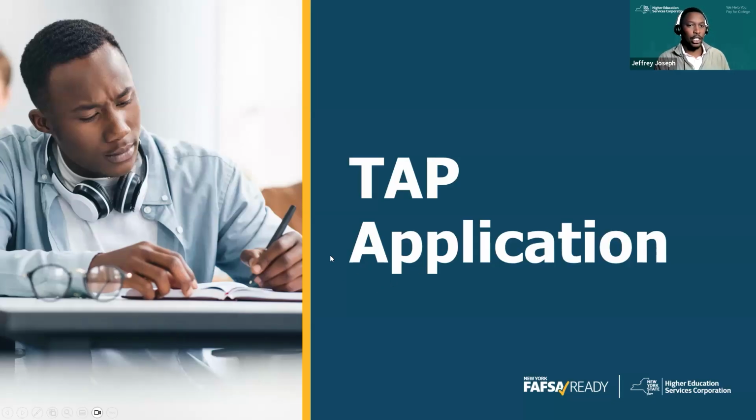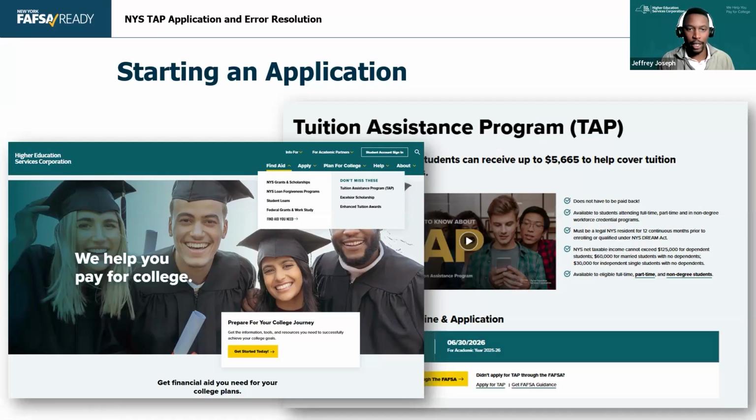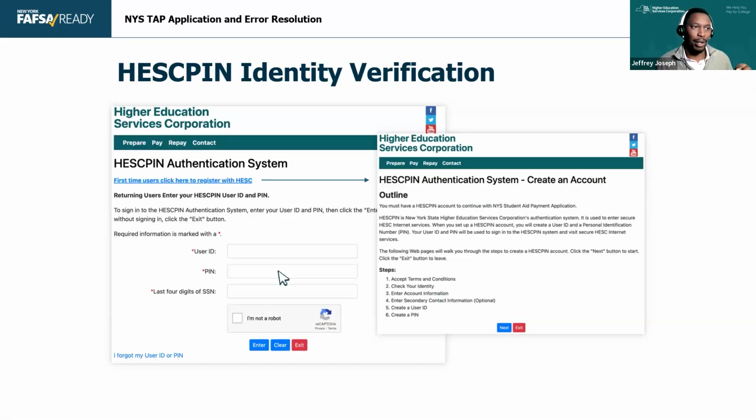So the student starts the application on our website or from the link, right? So they go to our website, they go to our homepage, hit Tuition Assistance Program, and then they can hit Apply for TAP down here. When they hit that, if they don't have a HESC PIN account, they'll have to create one. I'm going to go through that briefly, just hitting some high points real quick on the HESC PIN account.